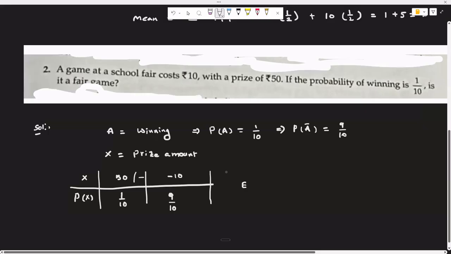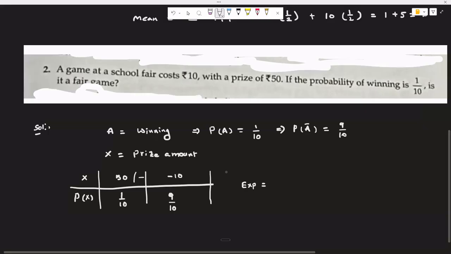Now we will calculate the expectation, or the mean, whatever you want to call it. Both are the same: sigma xi p of xi. Yes, 1 minus P of A, that's correct, absolutely.